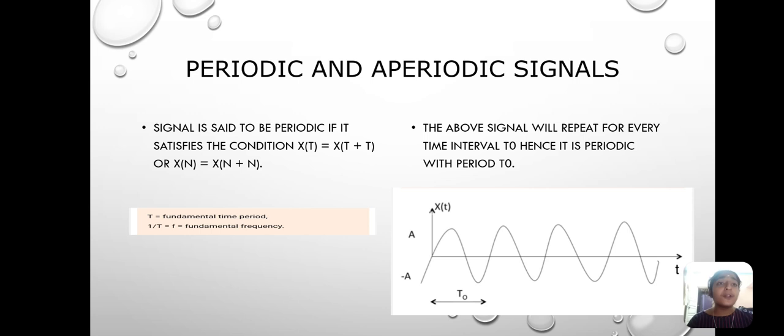The next is periodic and non-periodic signals. A signal is said to be periodic if it satisfies the condition x of t equals x of t plus T, or x of n equals x of n plus N, where T is the fundamental time period, and 1 by T is equal to the fundamental frequency. The above signal repeats for different time intervals, so it is periodic with period T.